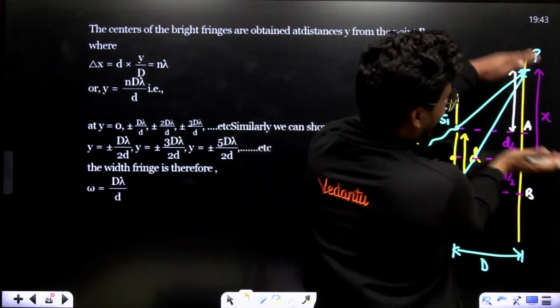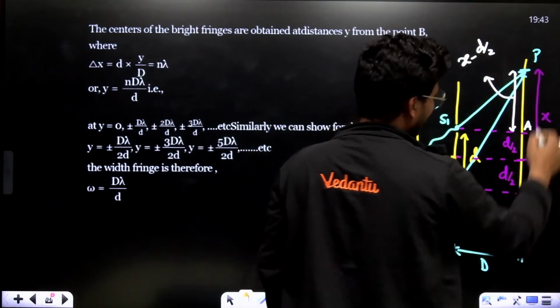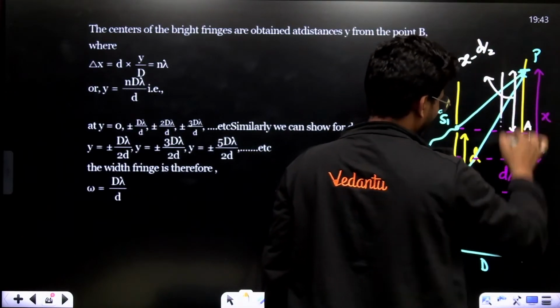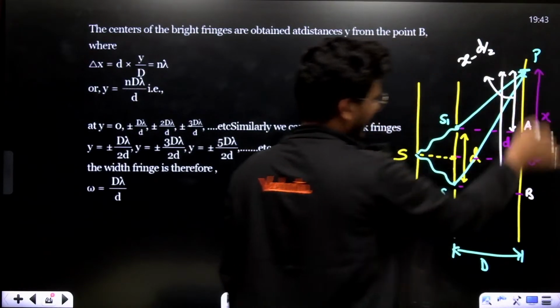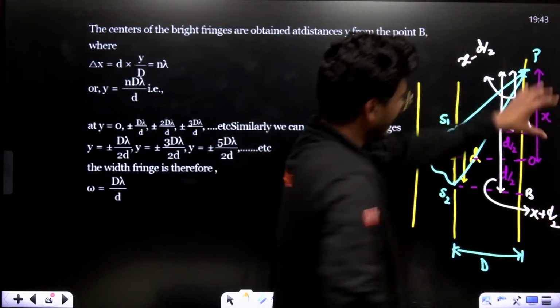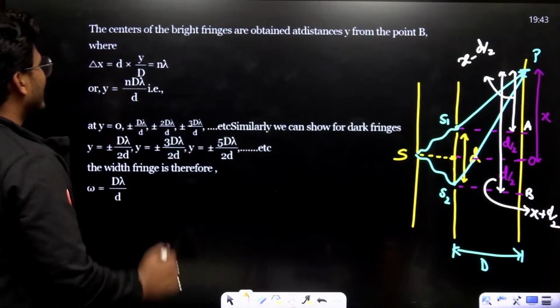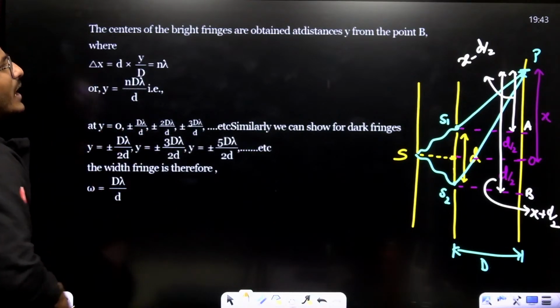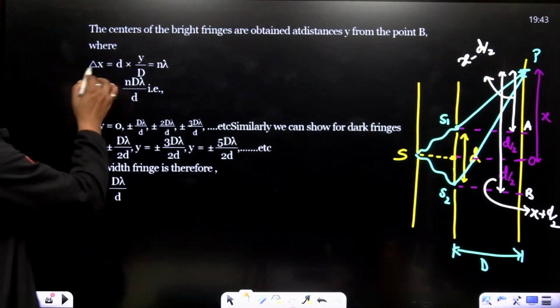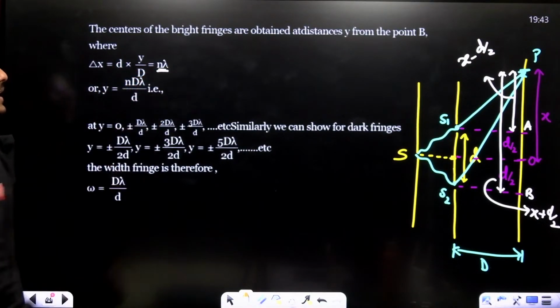This is basically X minus d upon 2. And for BP, this is X plus d upon 2. Is it? Now I think everything is clear. See, as you know, for bright fringe, this is delta x equals d y upon D equals n lambda.